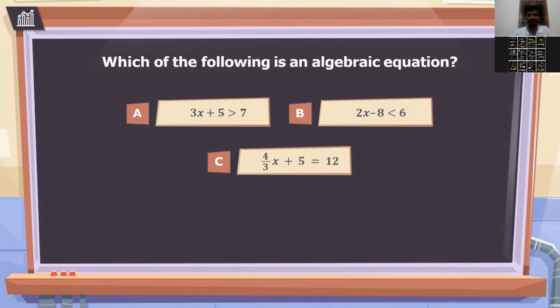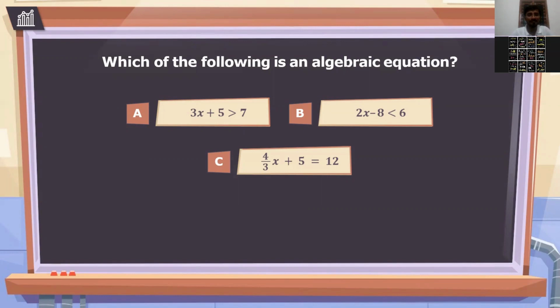Okay. A will be algebraic equation. No. C. C will be the algebraic expression. What about A and B? No, they are not algebraic expressions. Why? Could be.